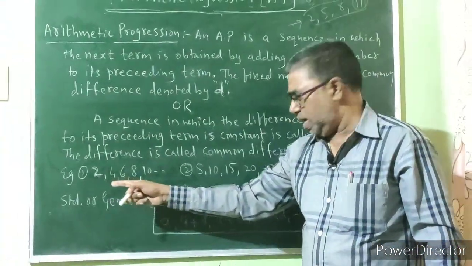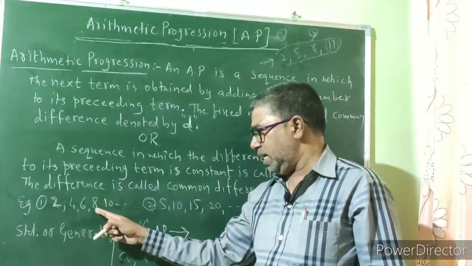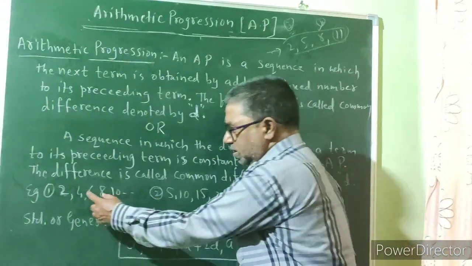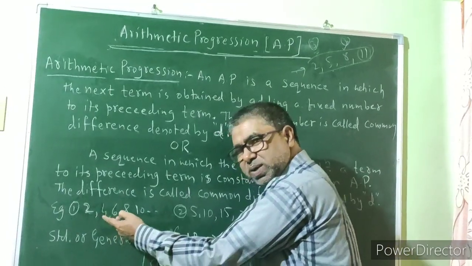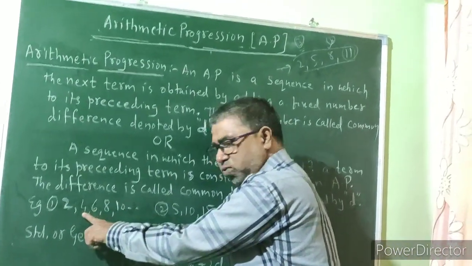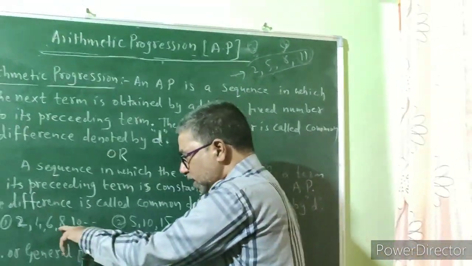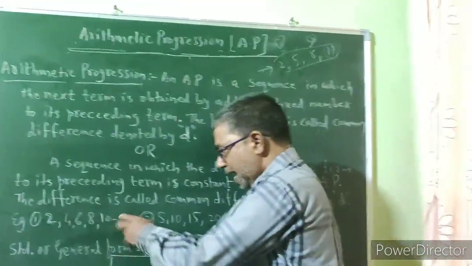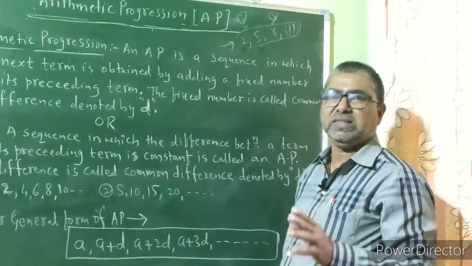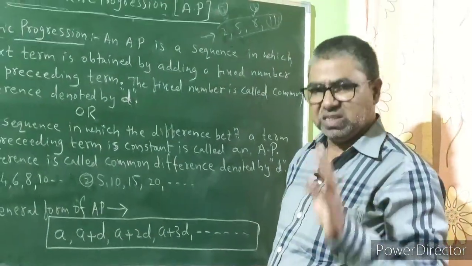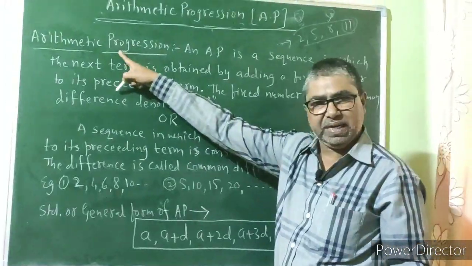Now for example, I have taken two examples here: 2, 4, 6, 8, 10, and so on. So what is the difference between these two? 4 minus 2 is 2. What is the difference between the next two terms? 6 minus 4 is 2. The difference between the next pair of terms, 8 minus 6, is 2. Again 10 minus 8 is 2. So throughout, the common difference is constant, is equal, therefore this is an example of arithmetic progression.